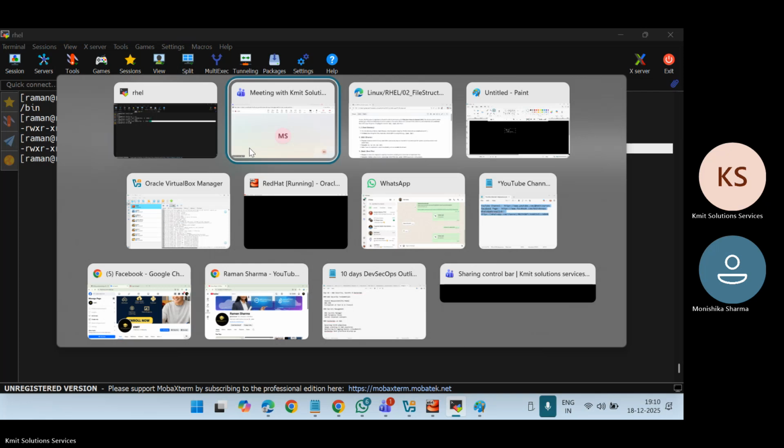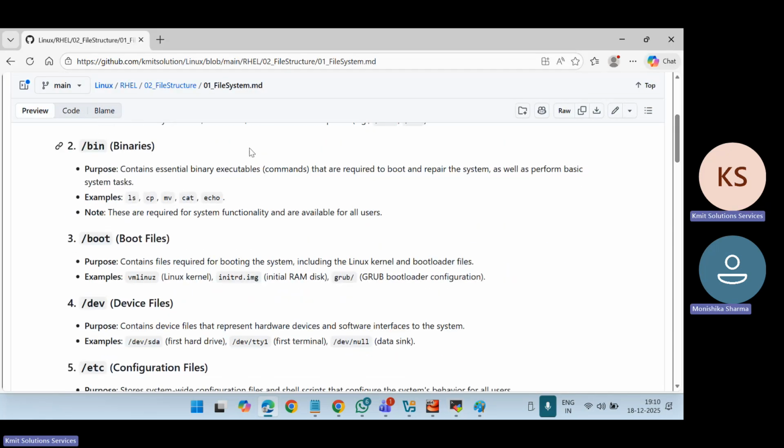Okay. So next is the boot directory. So what is the boot directory? Whenever you start your virtual machine or Linux machine, what will happen? It needs a boot order. It needs your system to be booted. So for that, there are the Linux kernel and Linux bootloader files, which we don't touch most of the time, right?